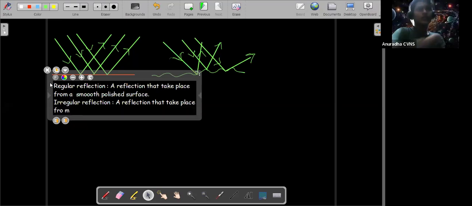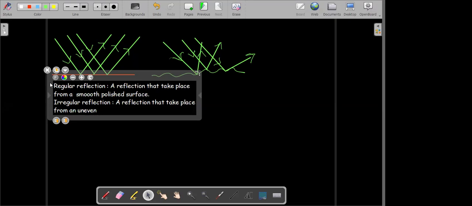Sir, I have a doubt. We say that black absorbs more heat and white absorbs less heat, no, sir? What is there to do with the color, sir? Okay, just 1 minute.